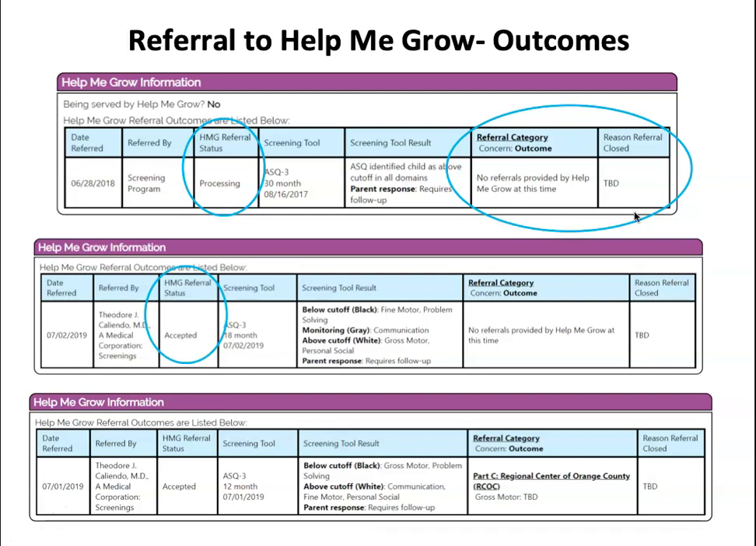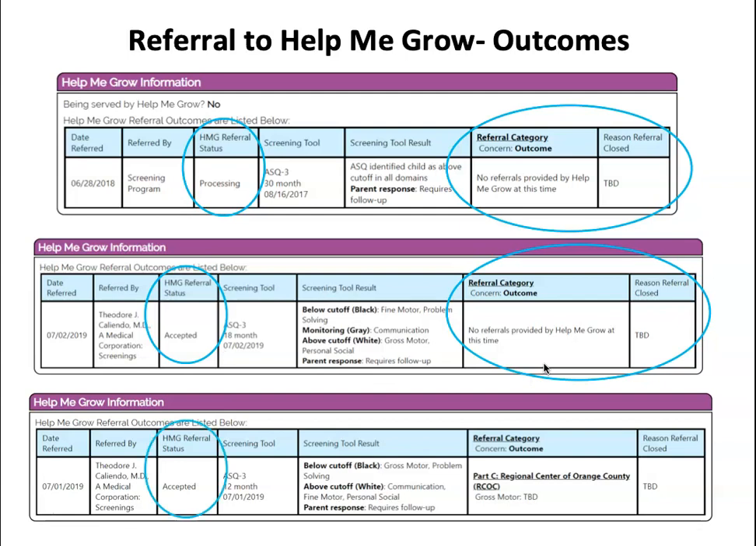Then what you may see next is that the Help Me Grow referral status is accepted. So we have accepted the referral into our system, but it is possible that on the right-hand side you may still see that we have not provided referrals yet, and the status is to be determined for why we've closed the case. We haven't closed it yet. This example shows that we are making our 4 attempts to reach the family. So we have accepted it. We're in the process of making phone calls to reach the family to be able to provide resources.